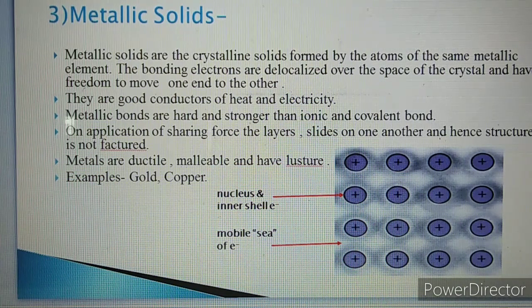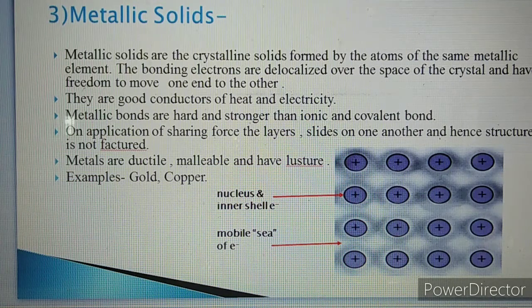The bonding electrons are delocalized over the space of the crystal and have freedom to move from one end to another, because metals have a large number of unpaired electrons. Some electrons are bonding electrons, some are non-bonding electrons.